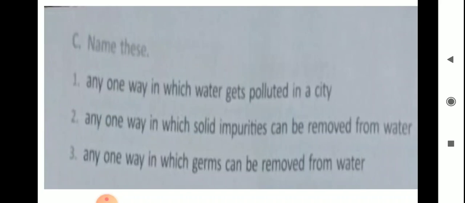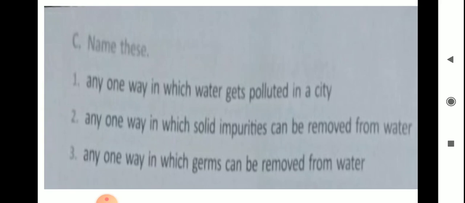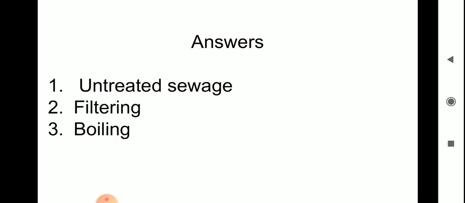Name the following. Any one way in which water gets polluted in a city: by dumping the waste or untreated sewage. Any one way in which solid impurities can be removed from water: by using purifiers. Any one way in which germs can be removed from water: boiling. Germs can be removed by boiling.